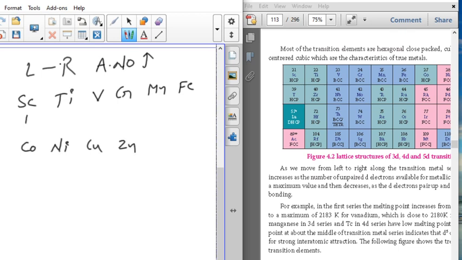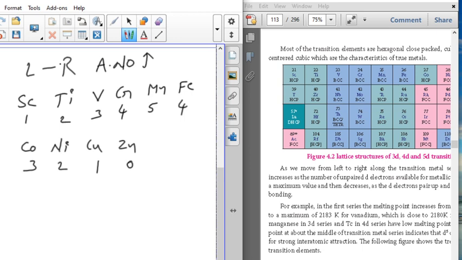Scandium has unpaired electrons 1, titanium 2, vanadium 3, chromium 4, manganese 5, iron 4, cobalt 3, nickel 2, copper 1, and zinc 0.